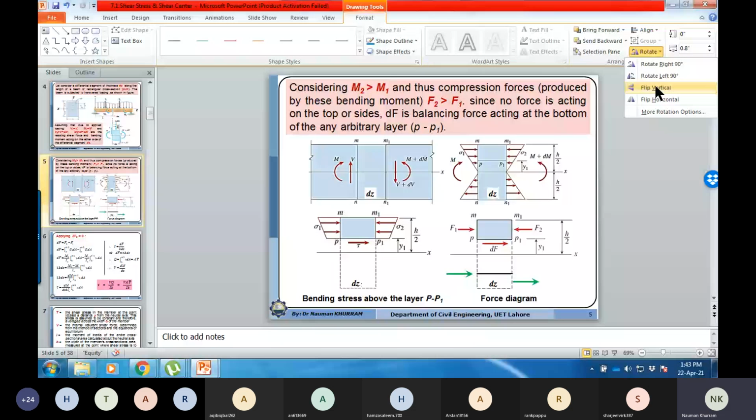And similarly, F1 is also acting on the opposite side. And the dF force, which is acting over here, will be on the opposite side with reference to the bottom part.